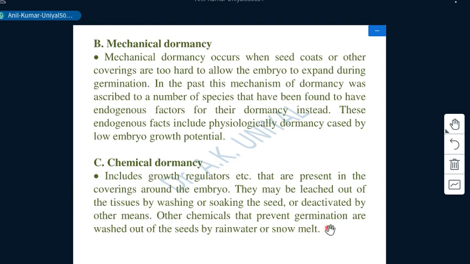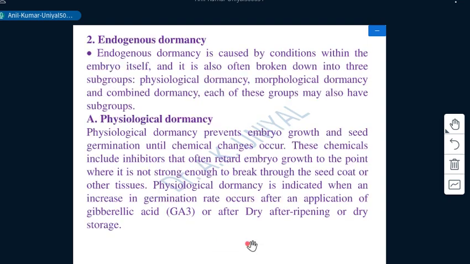Other chemicals that prevent germination are washed out of the seed by rainwater or snow melting. Actually, seeds lying on the ground for a very long time under colder conditions, or snow, could wash away the growth regulators present on the coverings of the seed. Okay, and that could be the chemical type of dormancy in the seed.